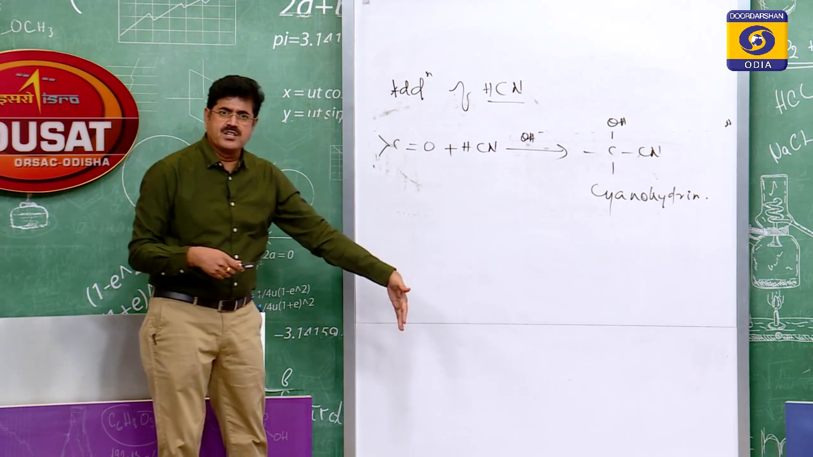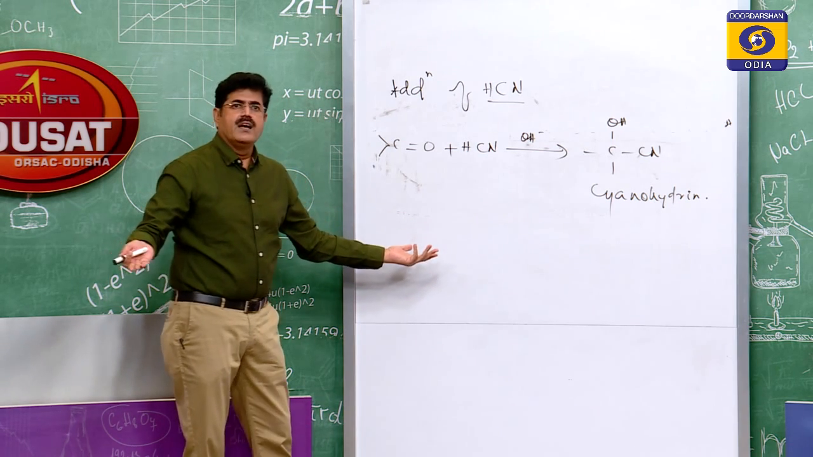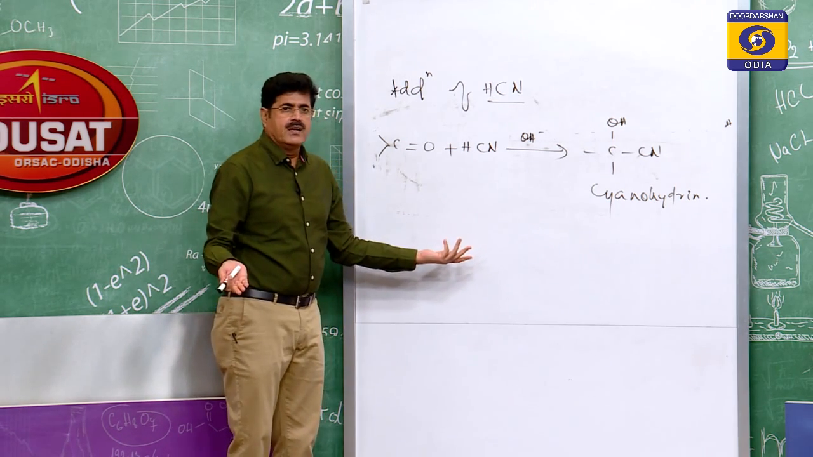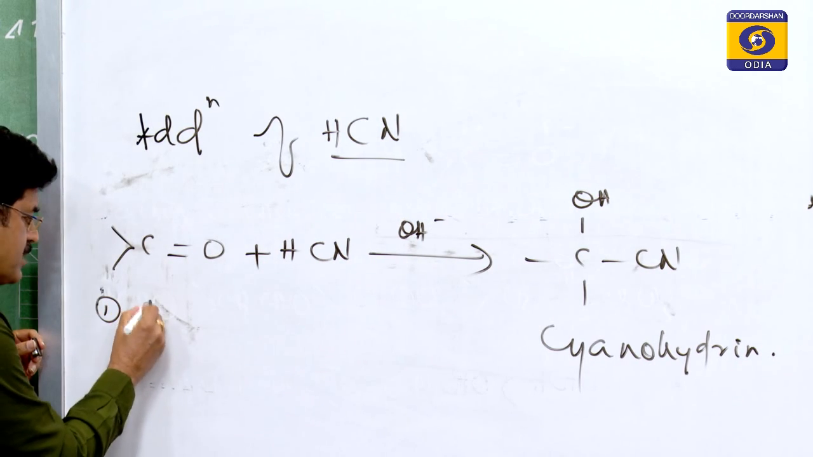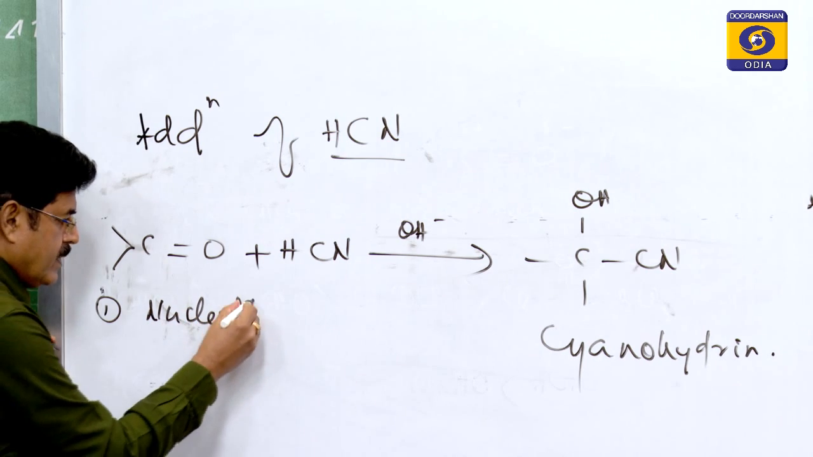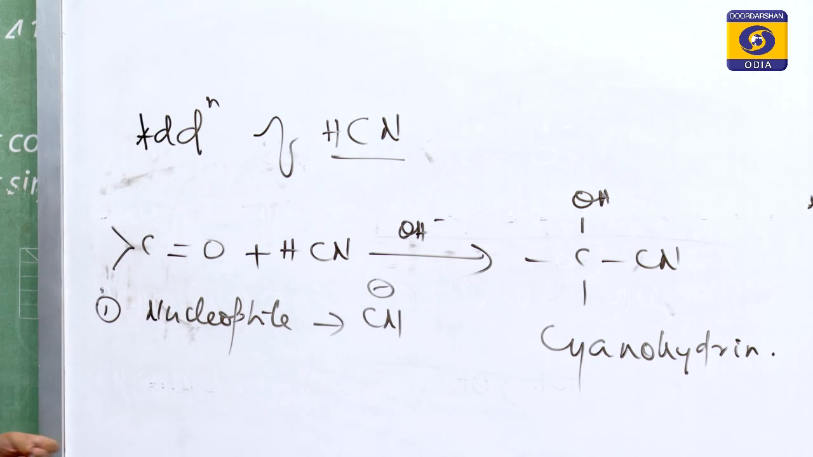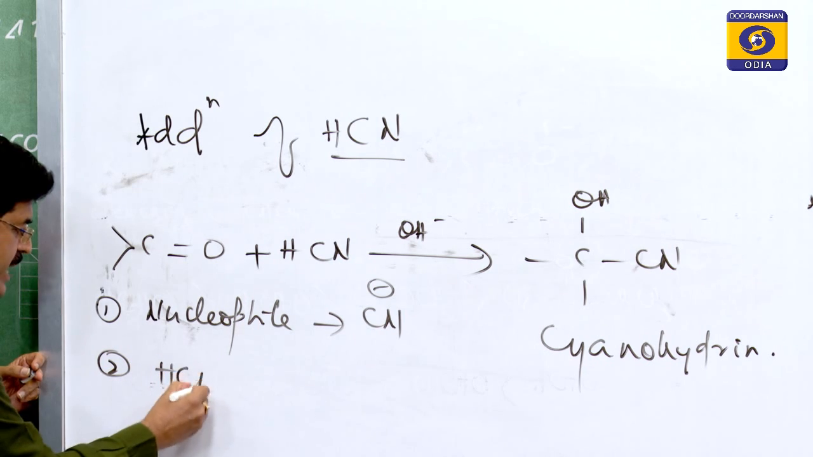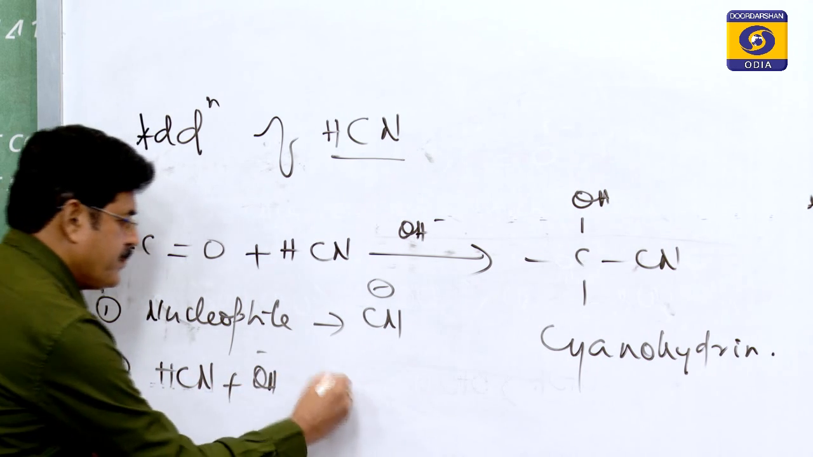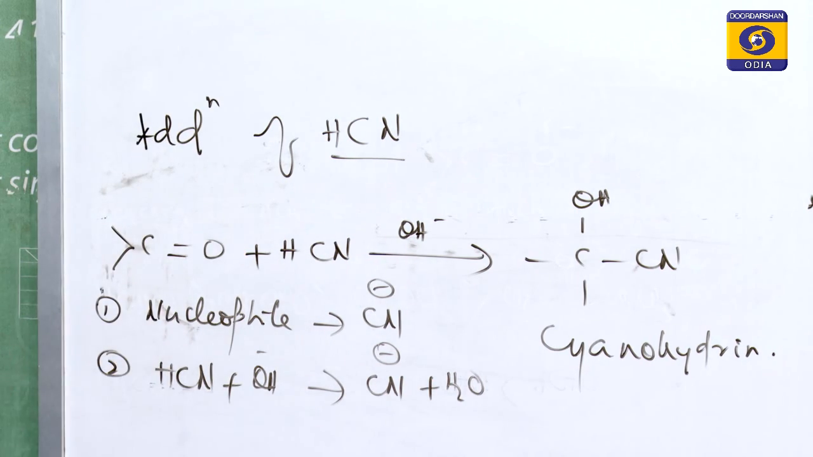Let us see what the characteristics are here. First question arises, which one is the nucleophile here? The nucleophile is the CN minus ion. From where is it generated? It is generated because of the reaction between HCN and OH minus ion. Okay, so this is how the nucleophile CN minus is generated.